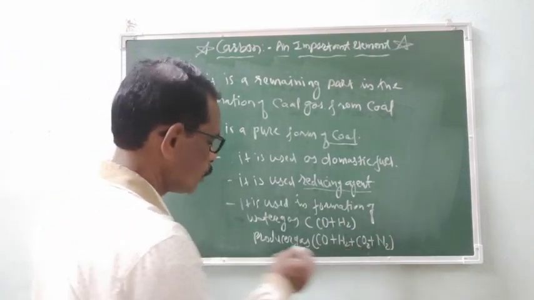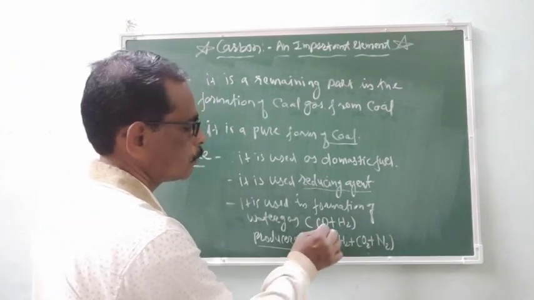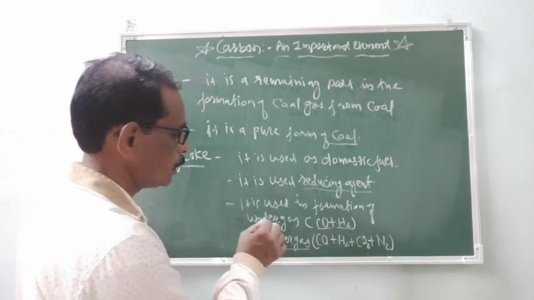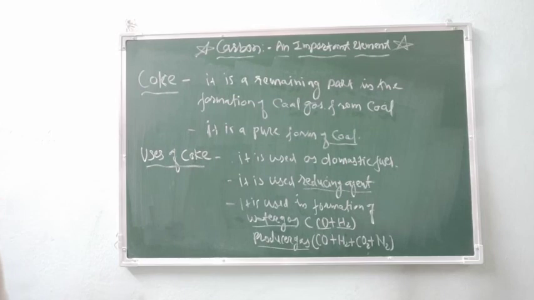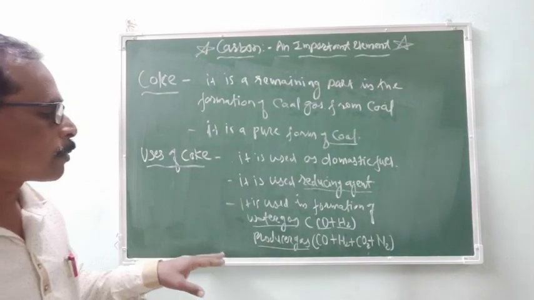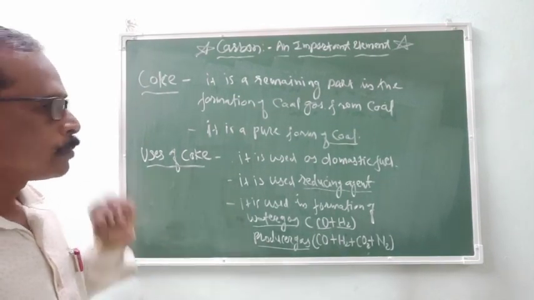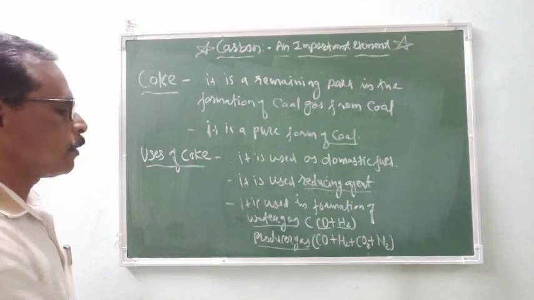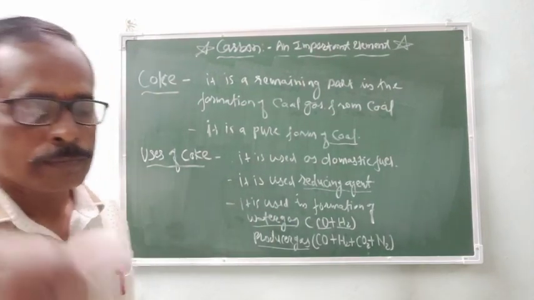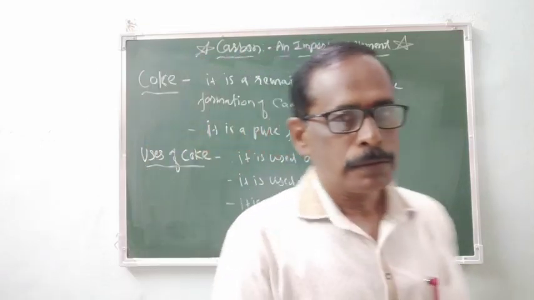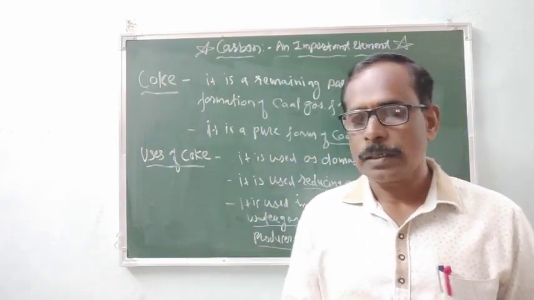Carbon monoxide and hydrogen are the components of water gas. That water gas and producer gas are also formed from coke. It means that coke is used in the formation of water gas and producer gas.